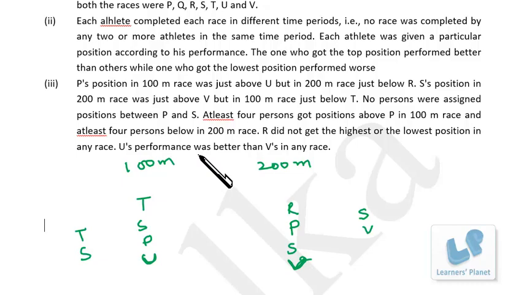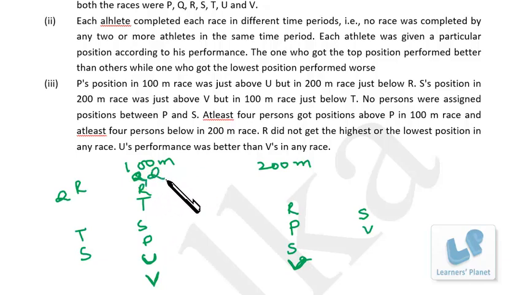U's performance was better than V's in any race. So V should be somewhere over here. Now one more thing is given, at least 4 persons got positions above P in 100-meter race. So we have to keep V over here because we need at least 4 persons above P. So 2 to 4, and 2 more persons, that is Q and R, we have to assign before T. But R did not get the highest position, so we can say Q and then R, T, S, P, U and V. So this is the order for 100-meter race.